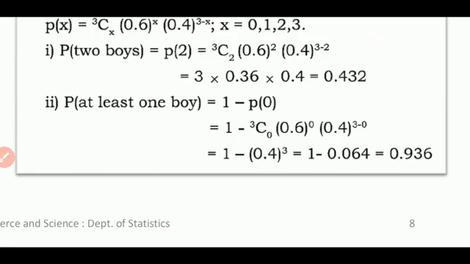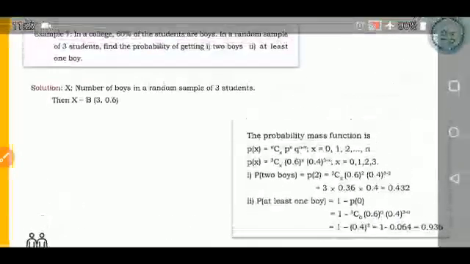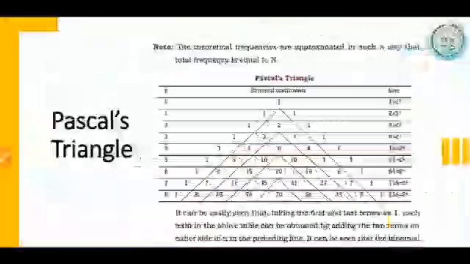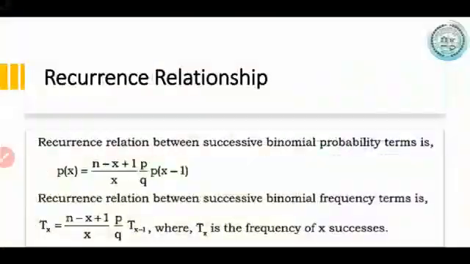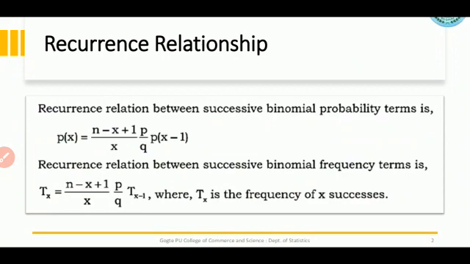So we have done these 3 examples on binomial distribution. Now I am going to explain to you all the recurrence relation, where this recurrence relation is used and why we are using it.